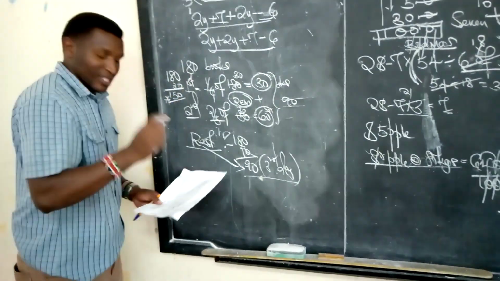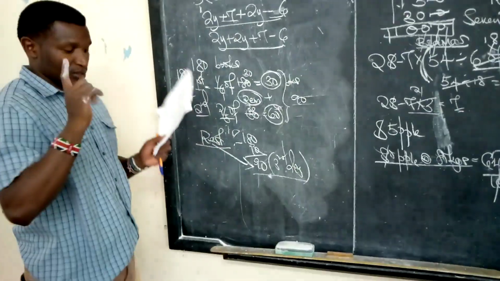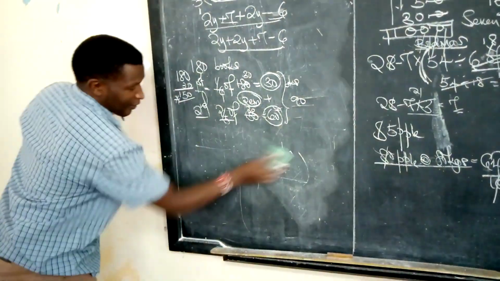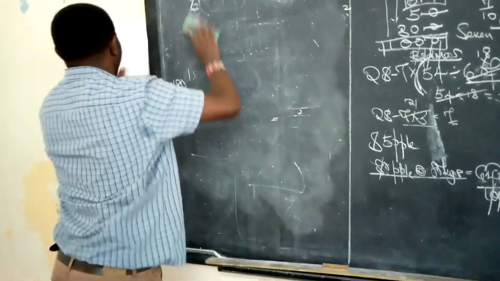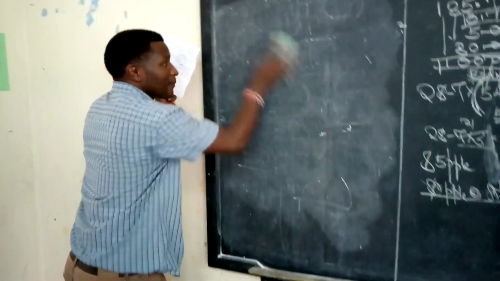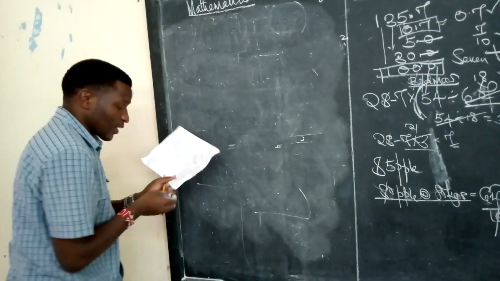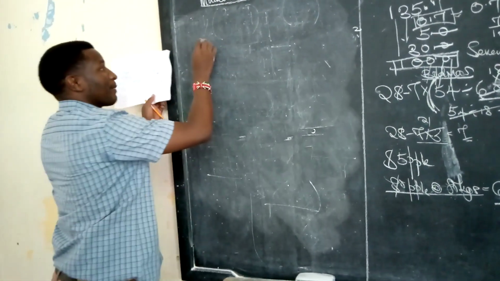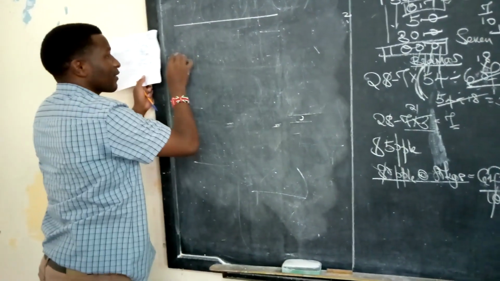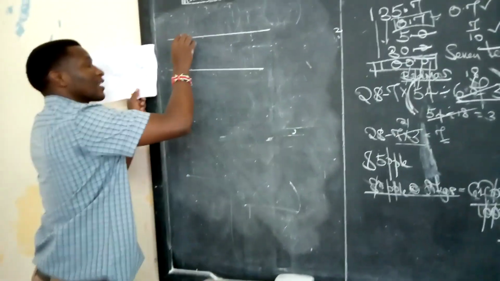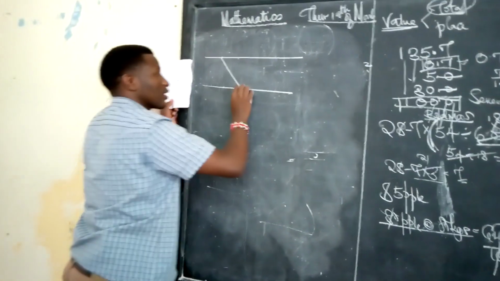Work these questions step by step. Step by step. Very good. Step by step. We go to number 18. Number 18 is a question on parallel lines. We have done this one with you severally, and I will again do it with you.